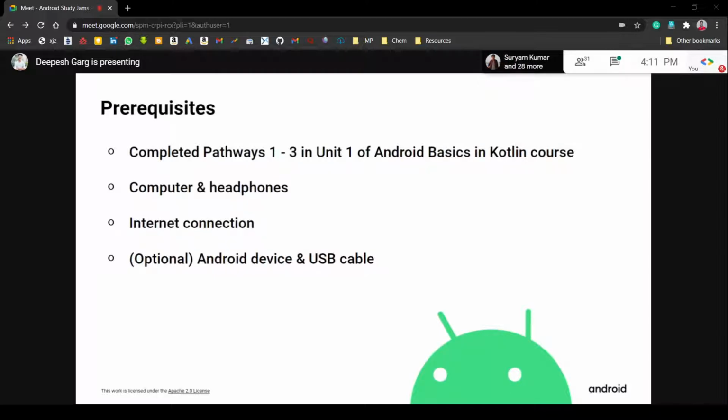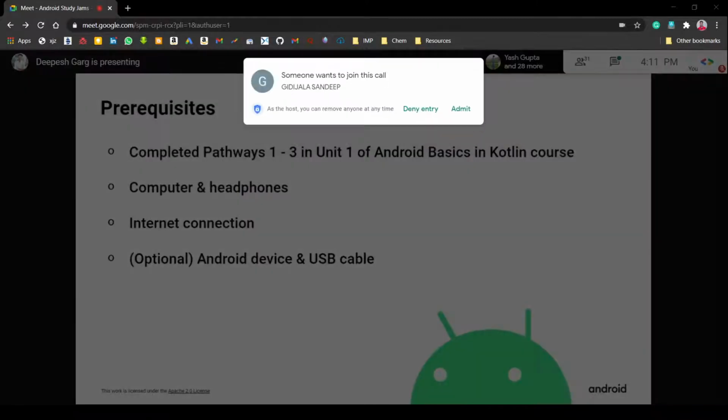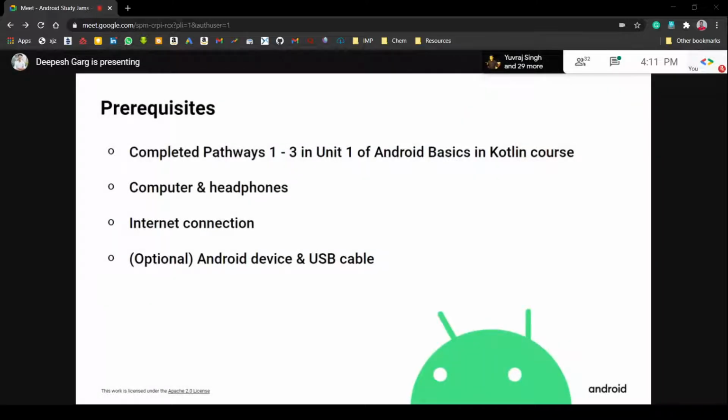Second important thing, you should have a computer. If you have a computer, you can practice hands-on. Headphones are optional. The next important thing is the internet connection, because if you are using Android Studio, then an internet connection is needed. So you should have a stable internet connection.